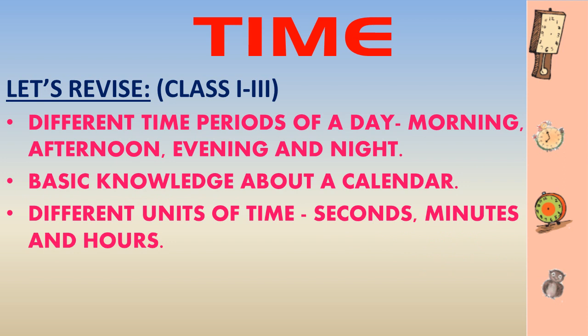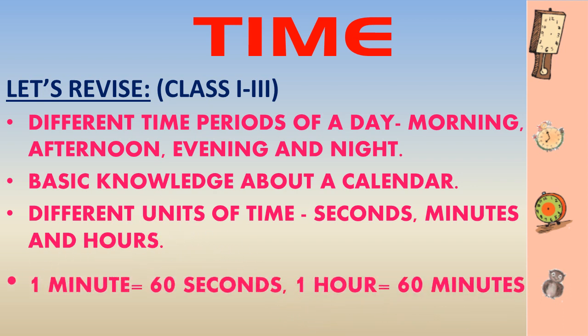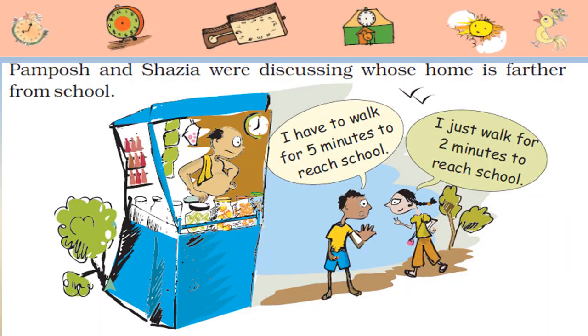In class 3, we got the knowledge of different units of time, which are seconds, minutes, and hours. We also came to know that 1 minute is equal to 60 seconds and 1 hour is equal to 60 minutes. Now let's see what we are going to study in this class. So we are going to start this lesson with a short story.